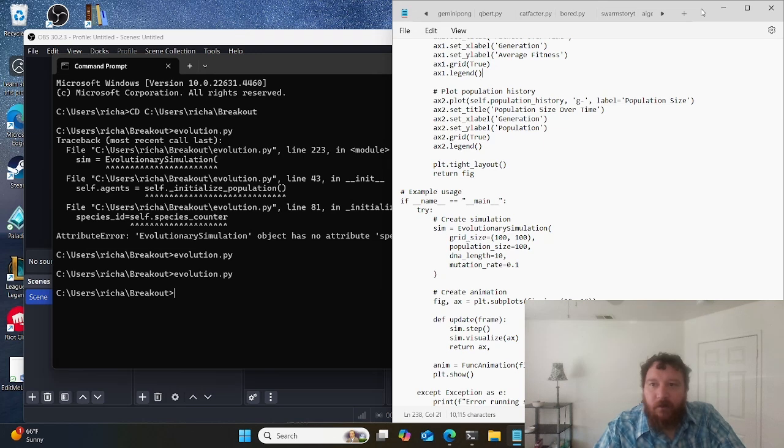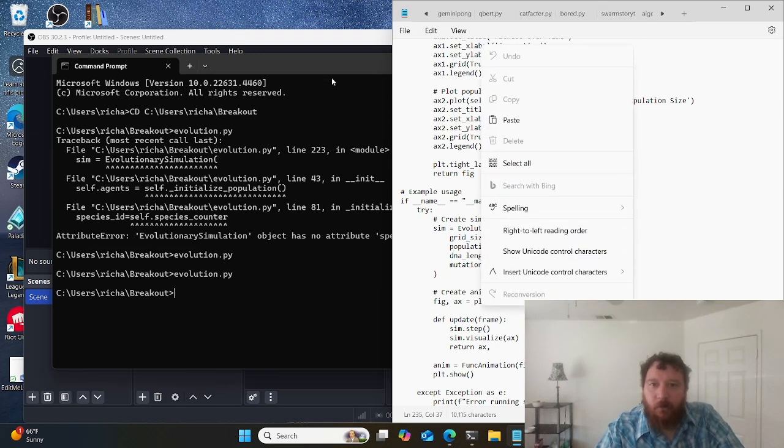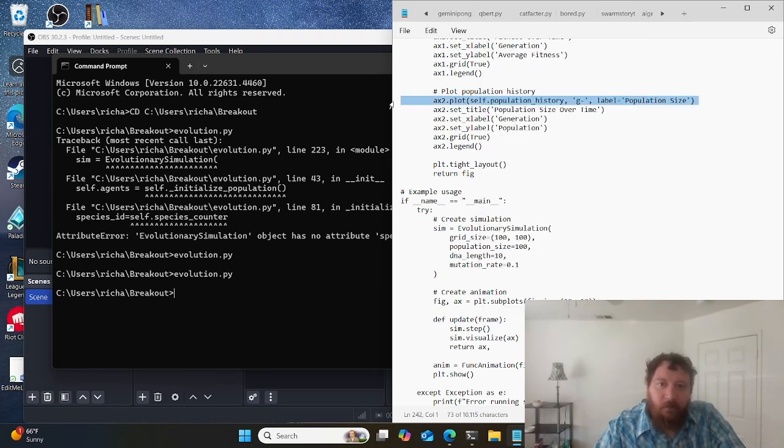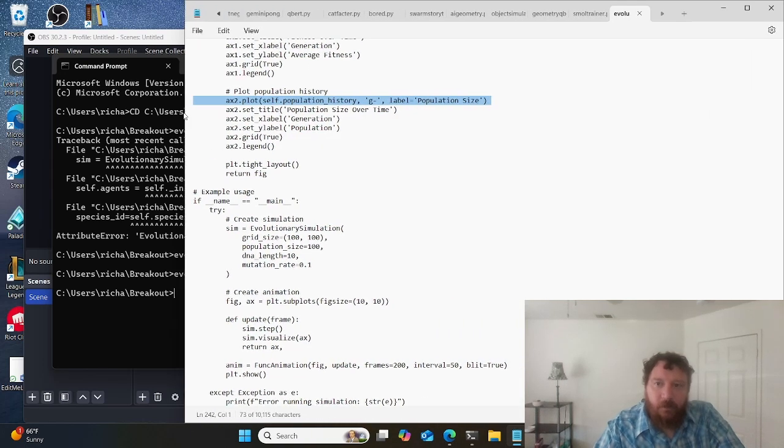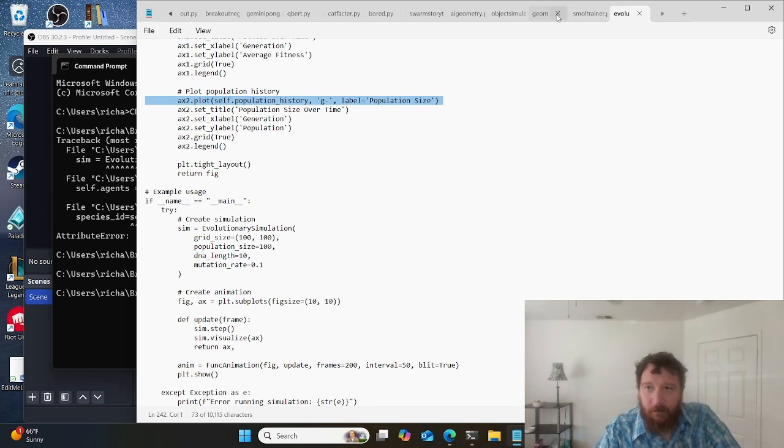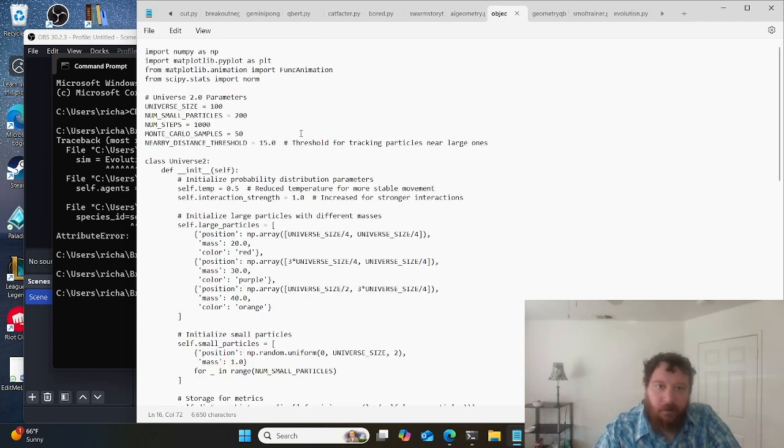We can take it a step further and go more conceptual with it, right? Let me find a good conceptual example here that would be best to show you. I think this one, Object Simulator. Let me try this one.